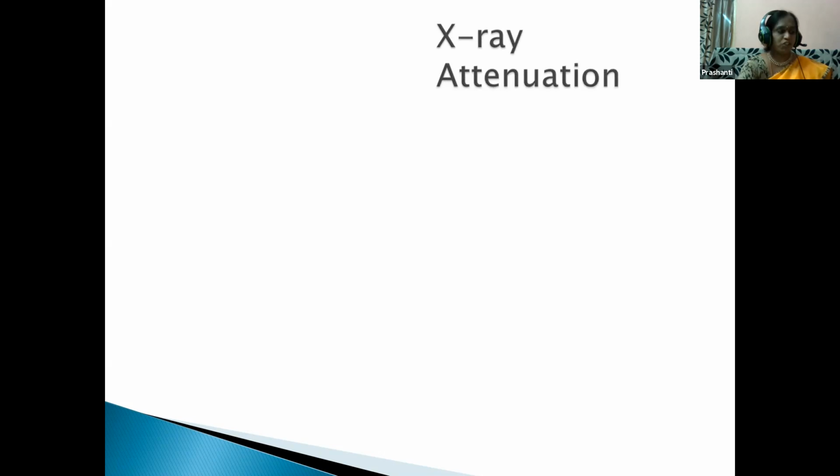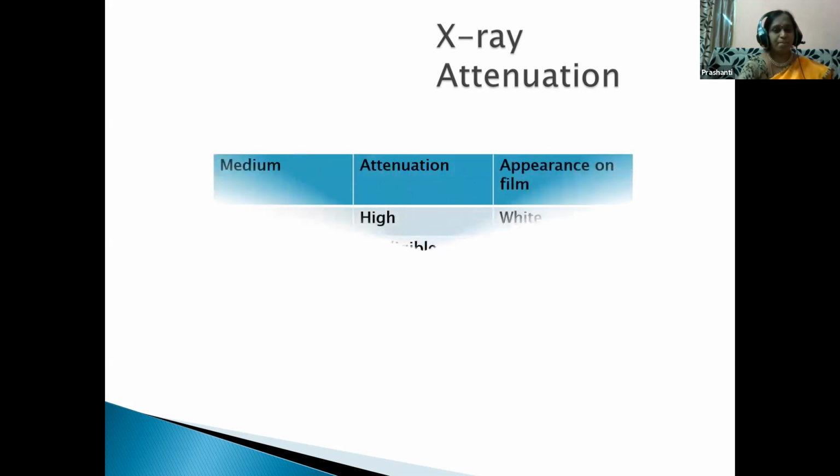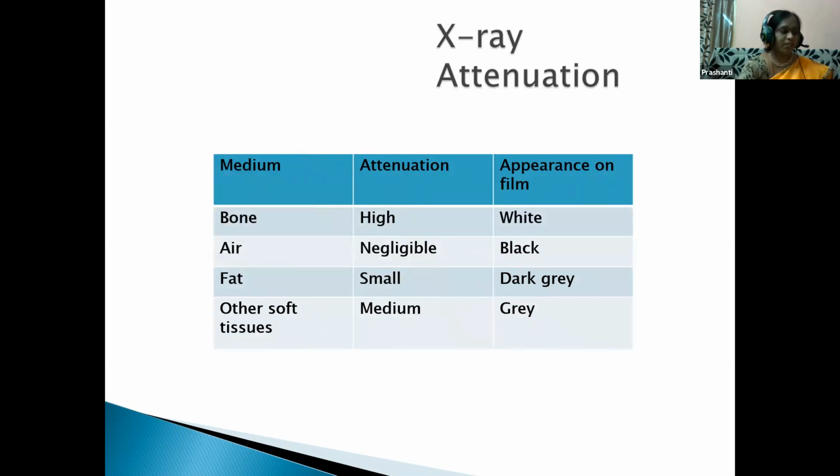X-ray attenuation means the film is produced by different intensities on the different parts of the body. Dense bone has high attenuation and appears white on the film, whereas air, for example in the lungs, appears black on the X-ray film, and fat appears dark gray.